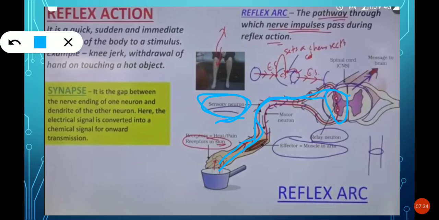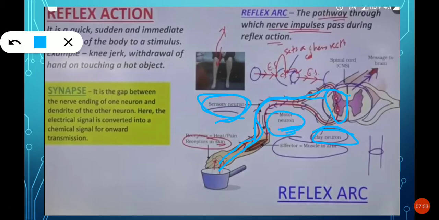So those nerves are called relay neurons. These relay neurons will connect sensory neurons, and one more neuron is also there, that is motor neuron. You can see here, this is motor neuron.